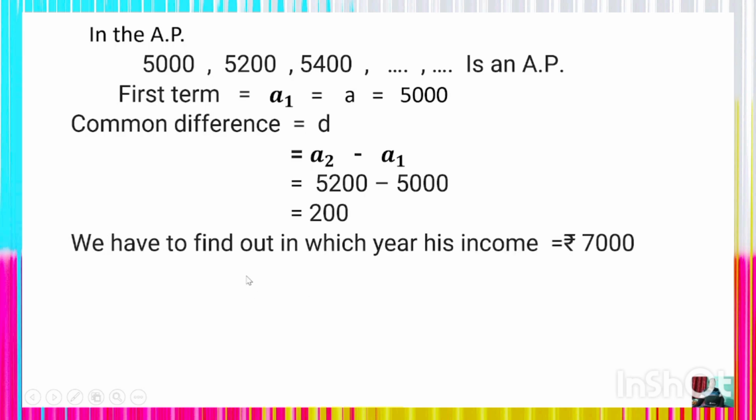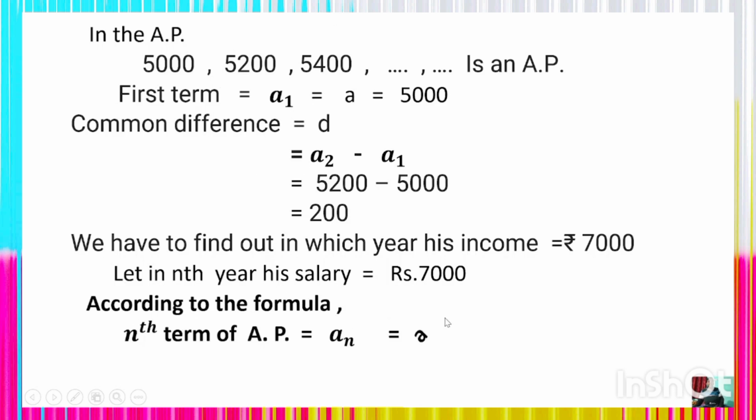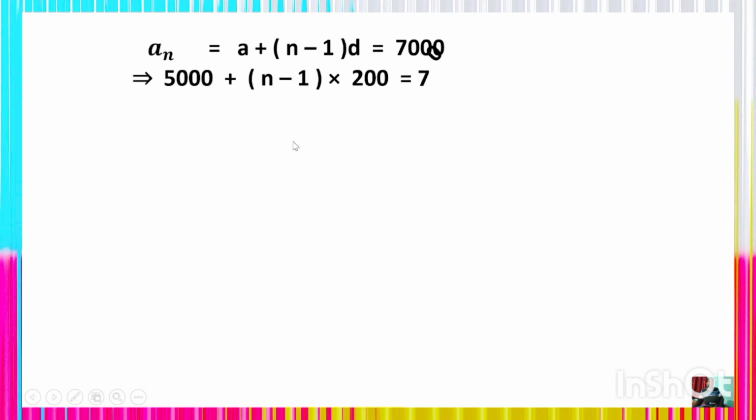So you have to find out in which year the income is 7,000. Let the nth year his salary be 7,000. So according to the formula you can use, the nth term of the AP, which is an, is equal to a plus n minus 1 whole into d, which is 7,000. So 5,000 plus n minus 1 whole into 200 is equal to 7,000.